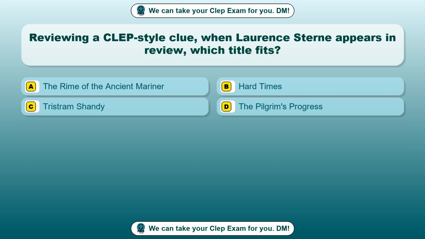Question 38. Reviewing a CLEP-style clue, when Laurence Sterne appears in review, which title fits? Option A, The Rime of the Ancient Mariner. Option B, Hard Times. Option C,